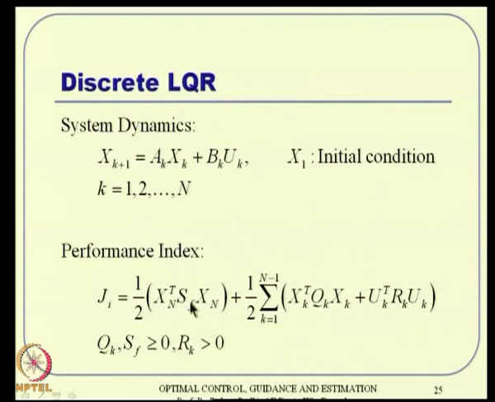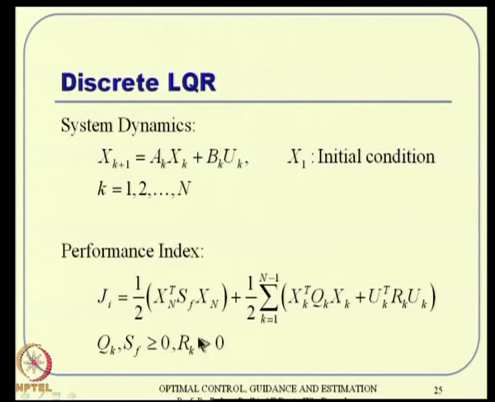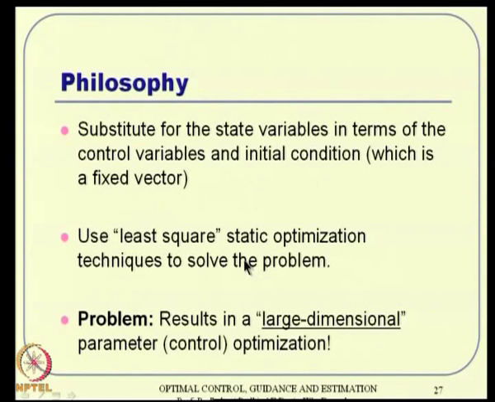Wherever the values x1, x2, x3, x4 up to xn appear, I can always substitute this equivalent right hand side expression. Then we interpret this as an optimization problem of these variables only. So, now we can use the idea of static optimization and talk about the solution of a static optimization problem. This is what is listed here.